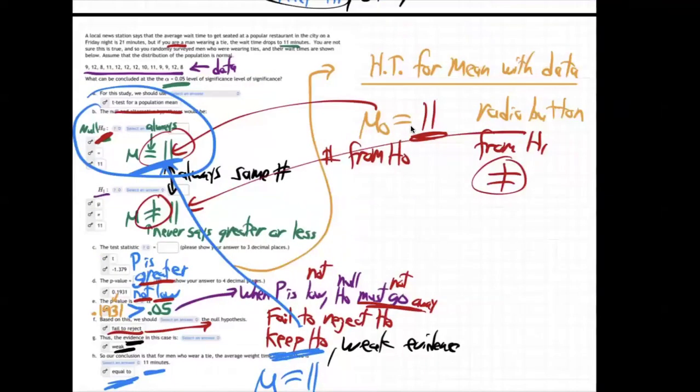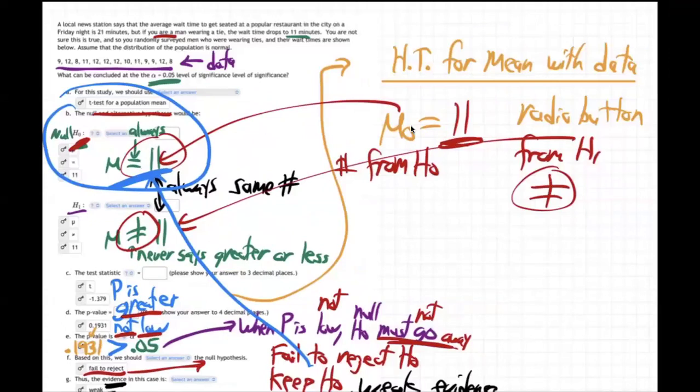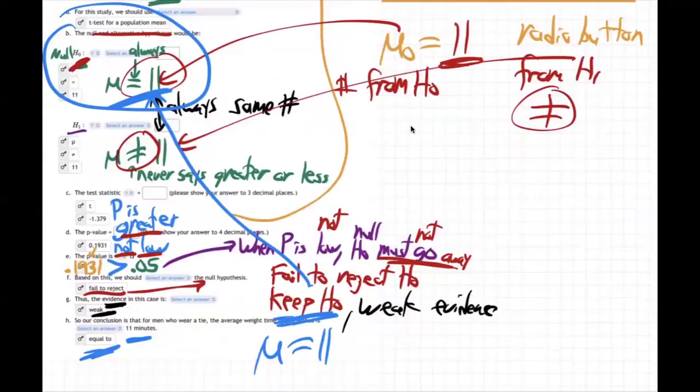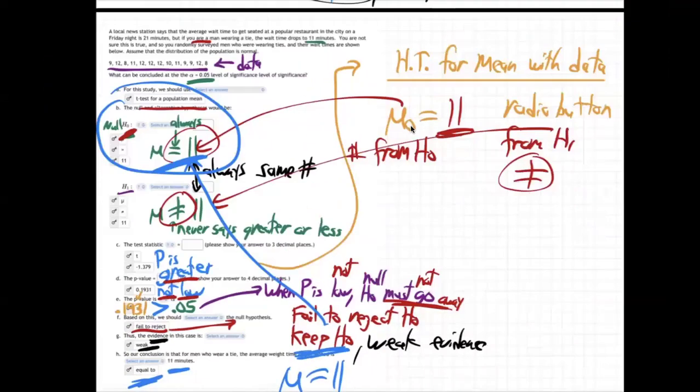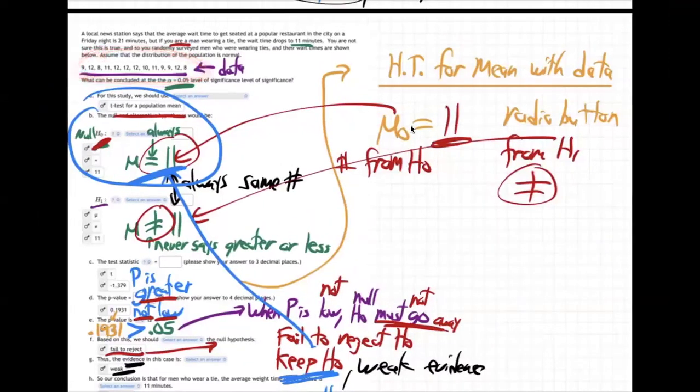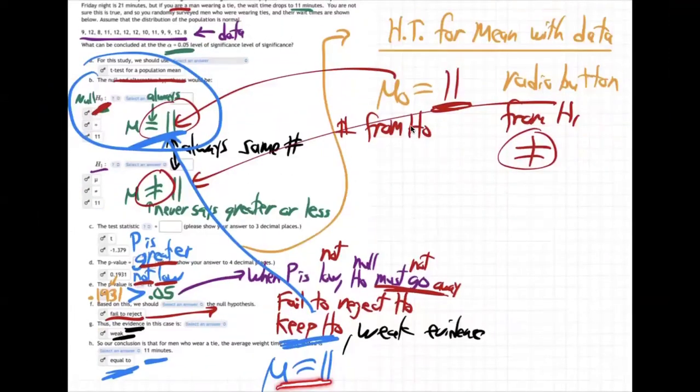So when all is said and done, we concluded that the average is really equal to 11. These numbers came out pretty close to 11. We think it's equal to 11. In other words, you might say, so why did we say fail to reject? Weak evidence. Well, there was weak evidence that it was different. There wasn't any strong evidence that it was different than 11, right? So we stayed with H0, which said it's equal to 11. That's our conclusion. And there we go.